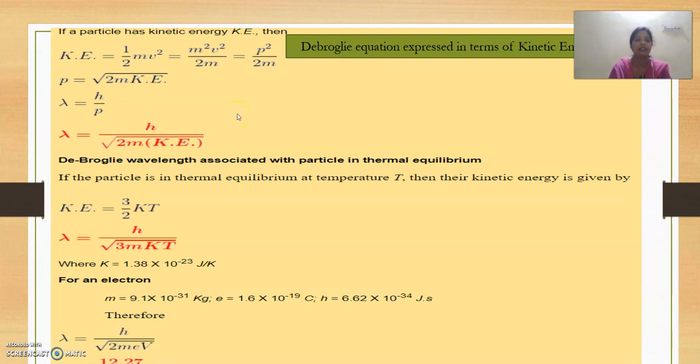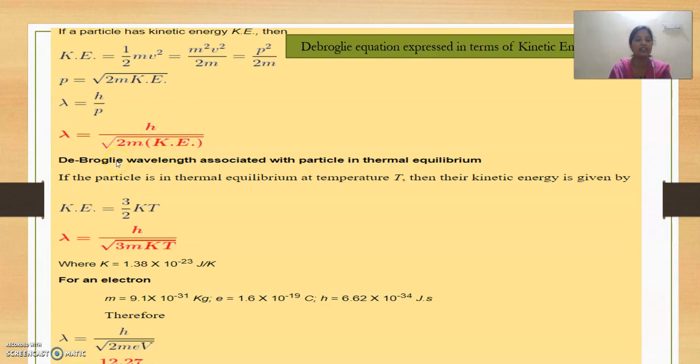The next equation is the de Broglie equation expressed in terms of kinetic energy. If the kinetic energy of the particle is half mv square, then multiply and divide by m in the numerator and denominator, then mv is nothing but p, so kinetic energy is p square by 2m. From this equation, we can rewrite p equals root of 2m into kinetic energy. And from the de Broglie wavelength equation, lambda equals h by p, substitute the p value from above, and we will get h by root of 2m into kinetic energy. So this is the de Broglie equation expressed in terms of kinetic energy.